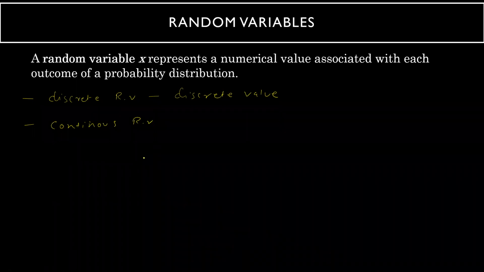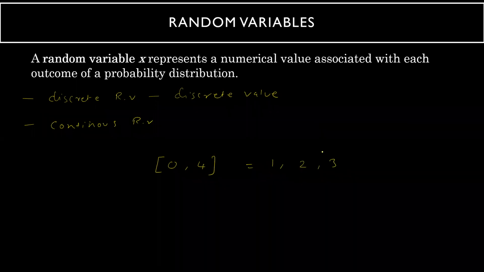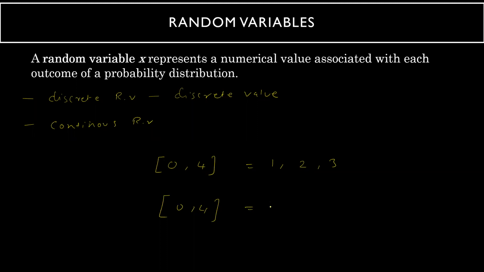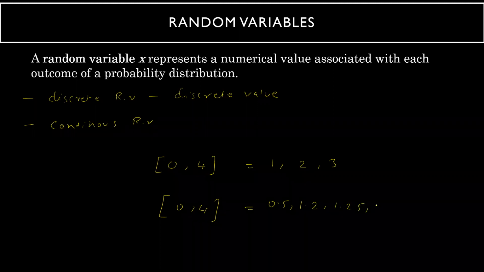For example, if you want to write a discrete random variable between the interval 0 to 4, you have to write, let's say, 1, 2, and 3. No decimal numbers are allowed, only discrete values are allowed. But if you want to write a continuous random variable between 0 to 4, that can be any number. It can be 0.5, 1.2, 1.25, 2.25, anything. There are infinitely many points up to 4.